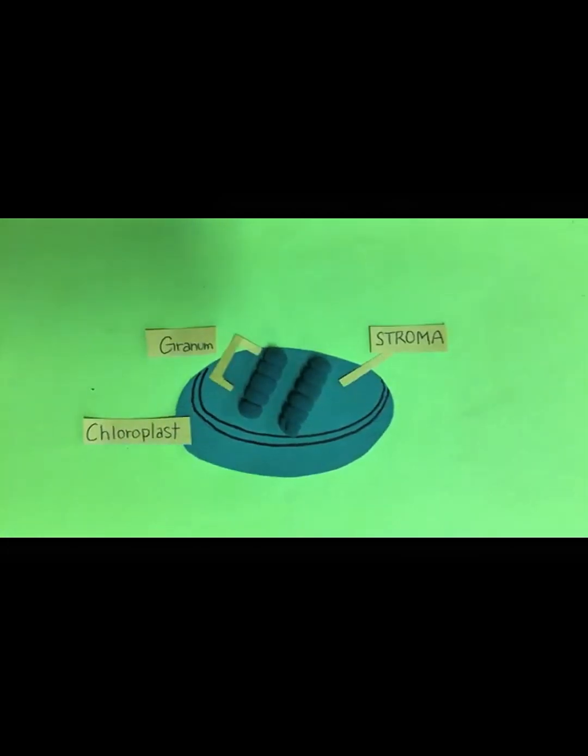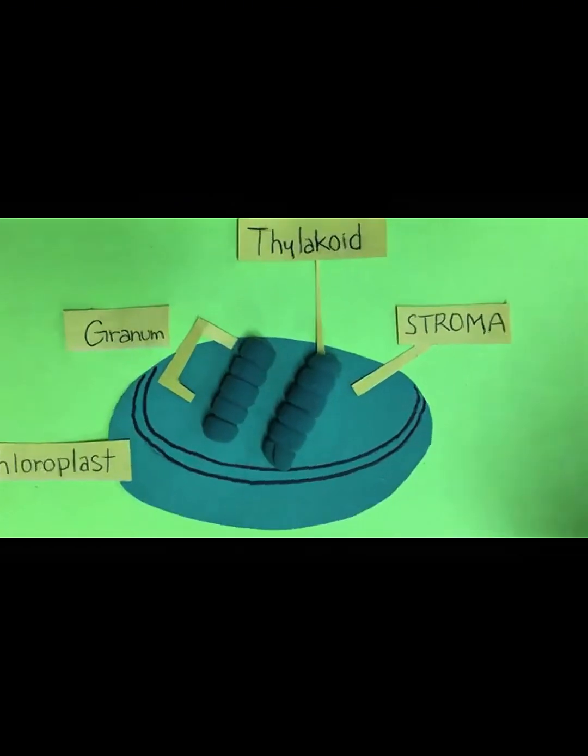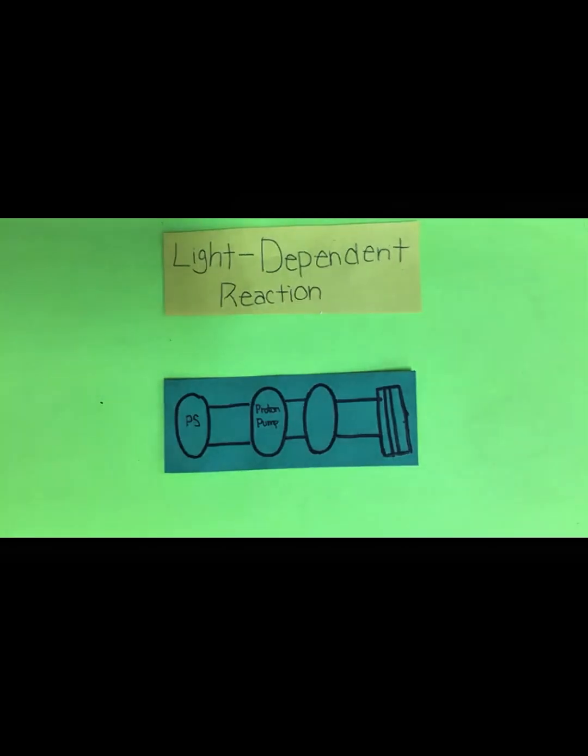Inside each green leaf are tiny factories called chloroplasts. Here, the process called photosynthesis converts light energy into chemical energy. It happens in two main stages, the light-dependent reaction and the Calvin cycle or light-independent reaction.